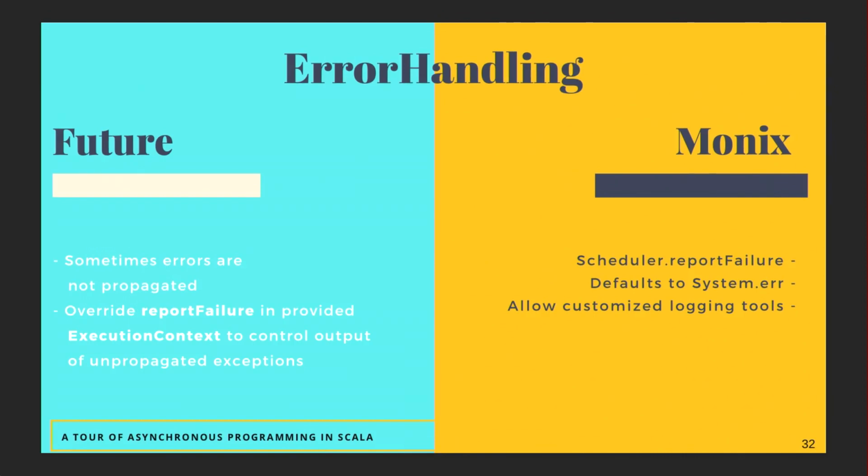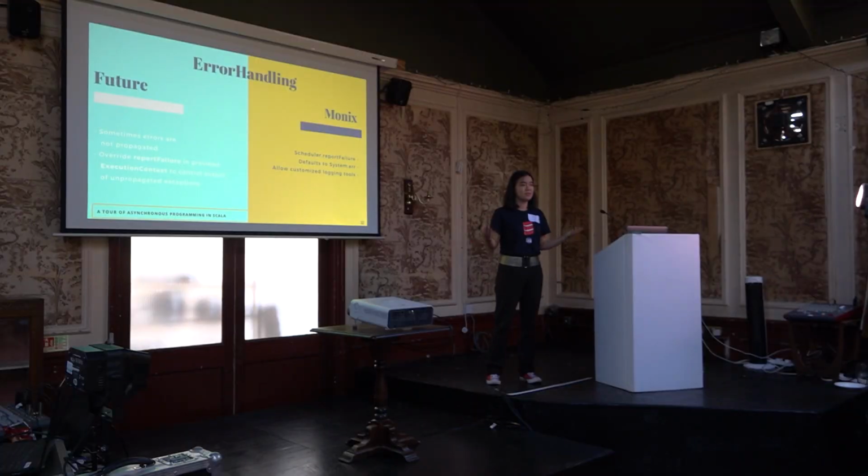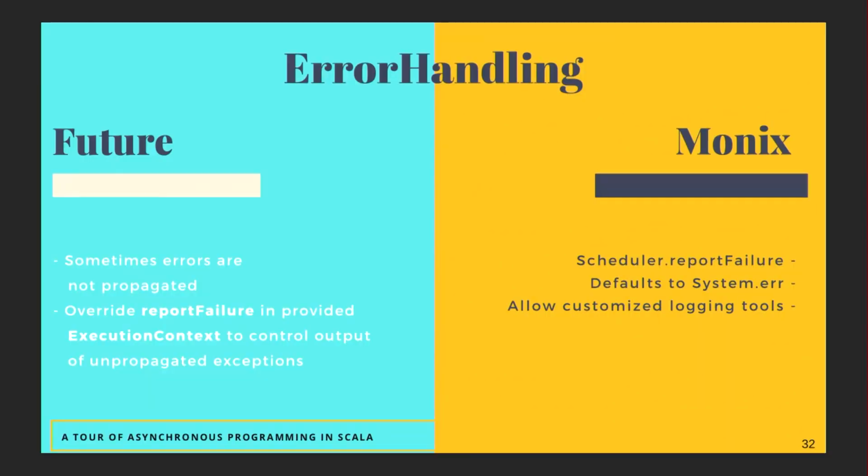And for error handling, we talked about how in some callbacks, it doesn't always propagate your exception to the future clauses. As developers, we don't really want our failures to be swallowed, because seeing them could help us debug in the future. In this case, we want to see our exceptions. So you can do this in both future and task by overriding the reportFailure method in the execution context. And you can also provide a customized logging tool to log your failures.